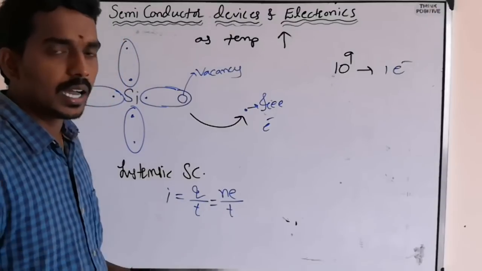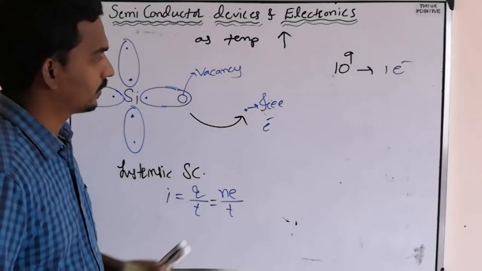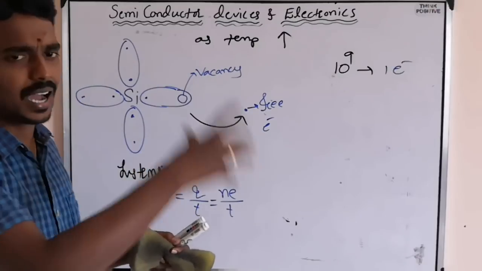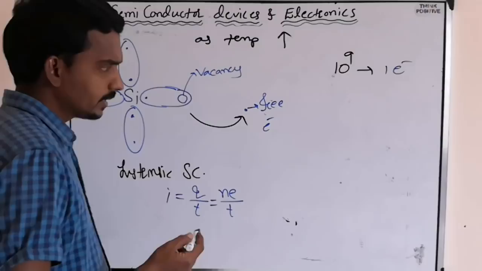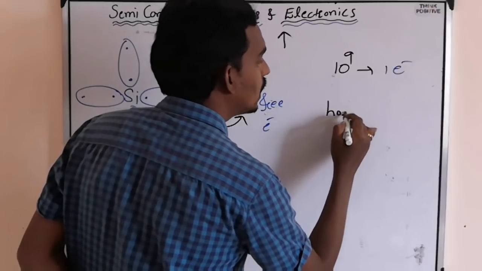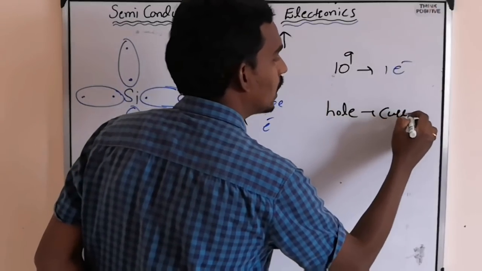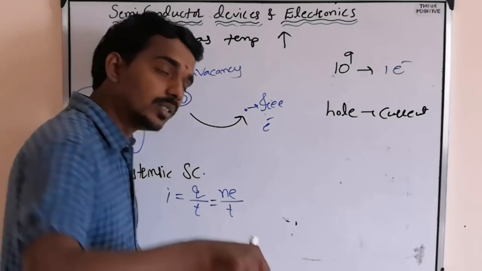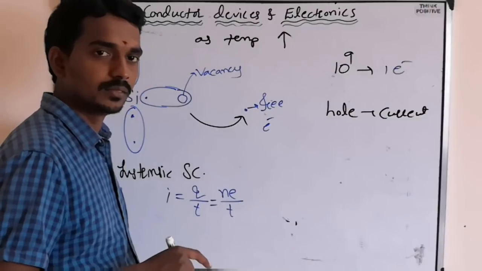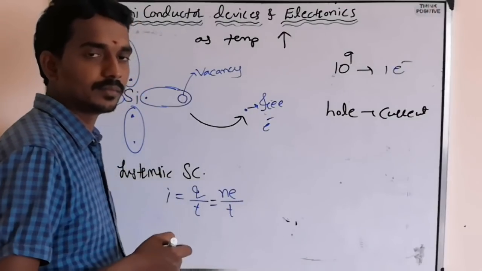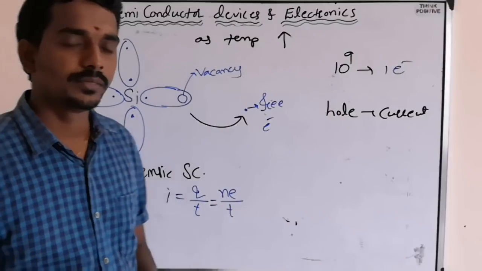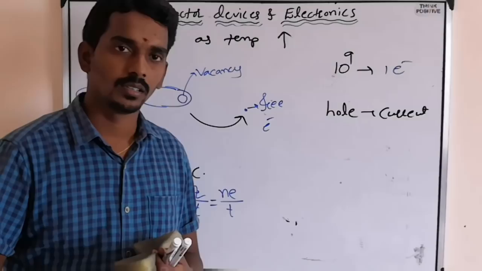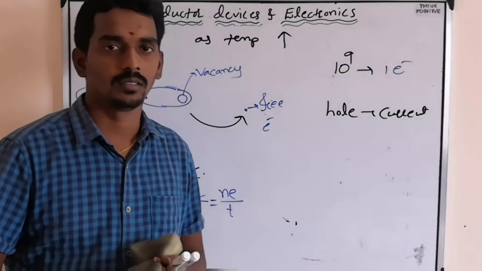Now one more concept is also very important here, because in the entire chapter we talk about a charge carrier called hole, and current due to holes, or hole current. The first time I heard it, that a hole is moving, I laughed a lot.